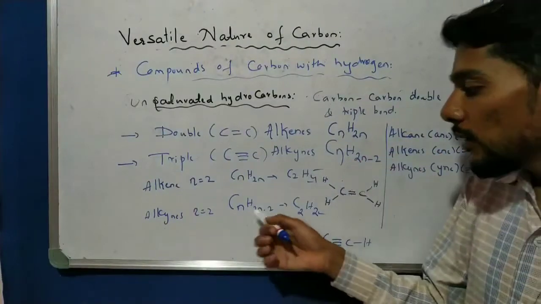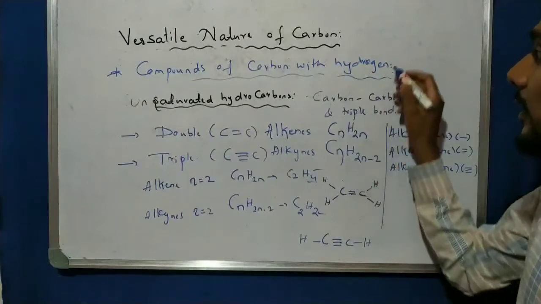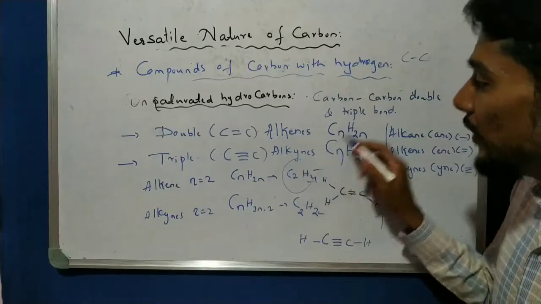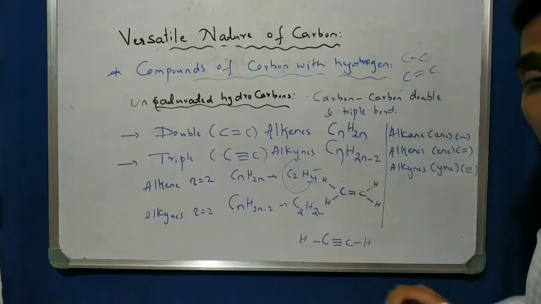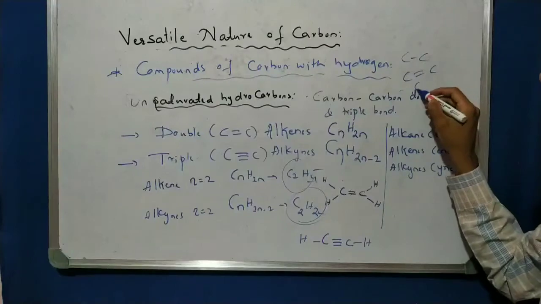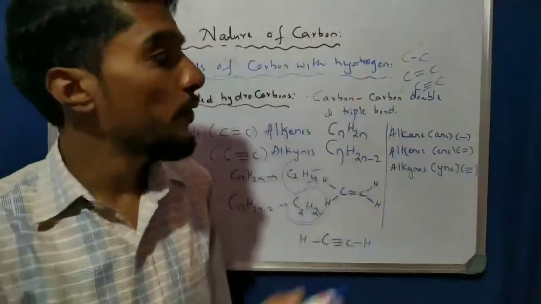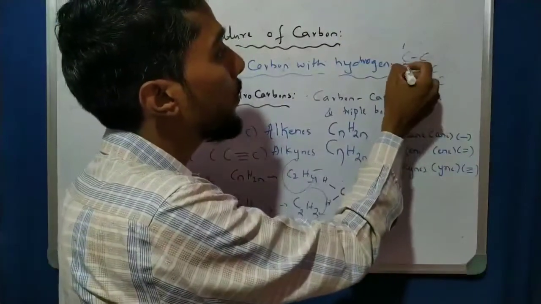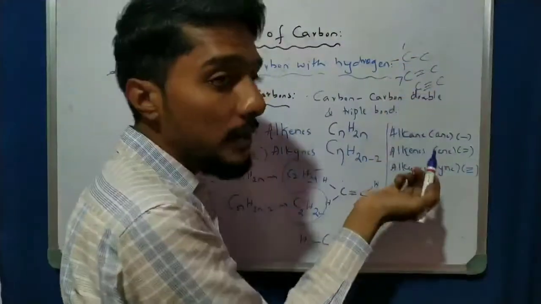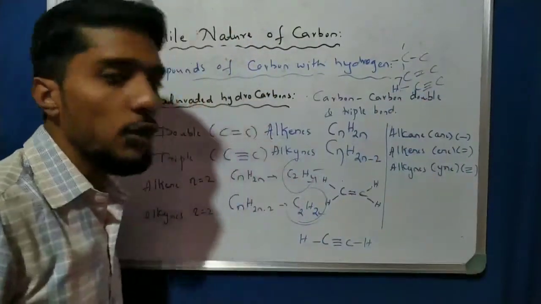If the given molecular formula is alkane, then we take a single bond, carbon single bond carbon. If the given formula is alkene, we take carbon double bond carbon. If the given formula is alkyne, YNE, then we take carbon triple bond carbon. As per that, we can balance the hydrogen. If we have a single bond, we have remaining 3 valence. If a double bond, we have only 2 valence. If a triple bond, it will have only 1 valence, right? That is very important, you have to remember.